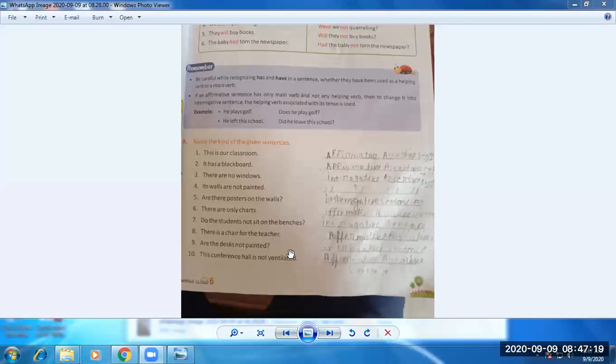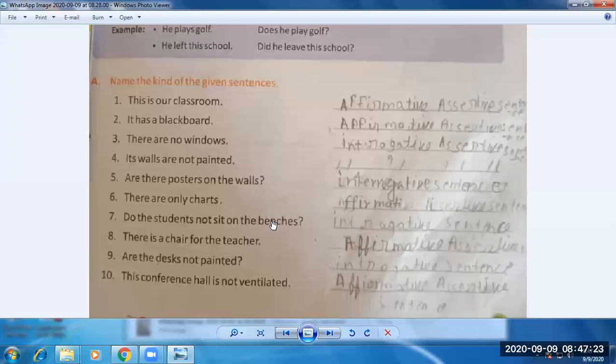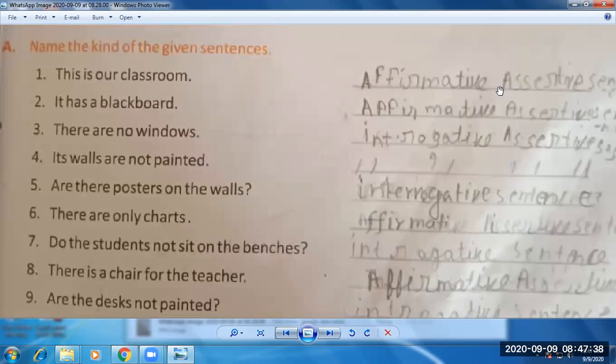So students, are you able to see the page on the screen? Yes, sir. Okay. So first, let's read the instruction. Name the kind of the given sentence. So you can see this is our classroom. Which kind of sentence is this? Assertive. Is it?